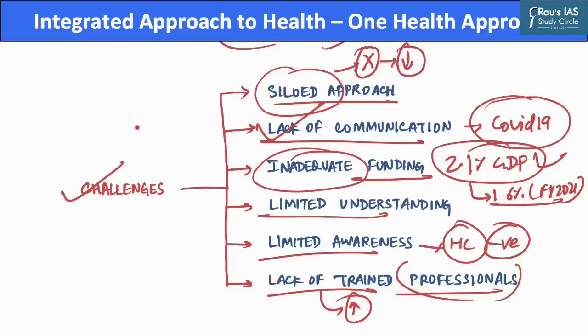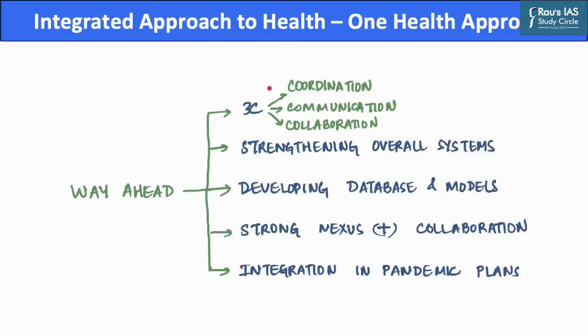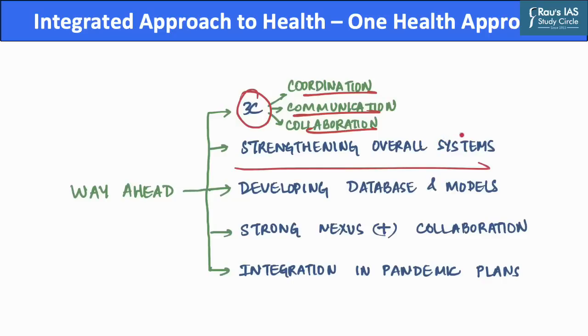However, despite several challenges, there are a few suggestions that can be adopted in order to implement the One Health initiative in a more comprehensive manner. The first suggestion requires operationalizing a 3C approach, which requires improving coordination, communication, as well as collaboration between sectors, which may be reinforced by sustained capacity strengthening. Further, this requires a shift from largely vertical programs which are focused on specific diseases. And this can be done by strengthening the overall systems of our country, which will enable better collaboration across sectors.